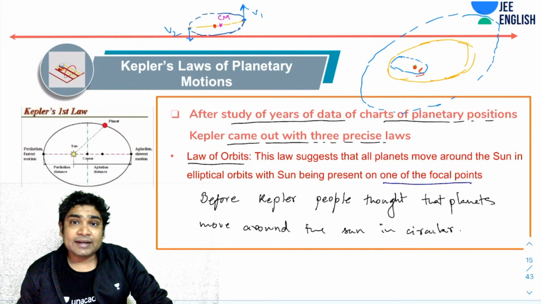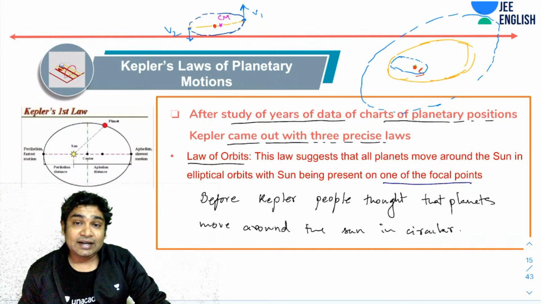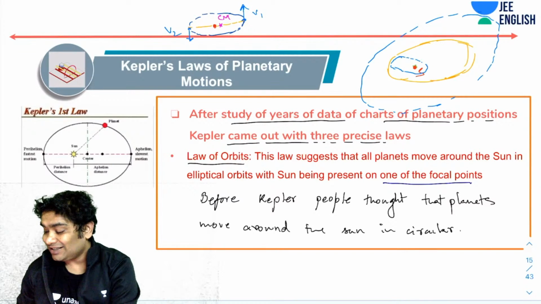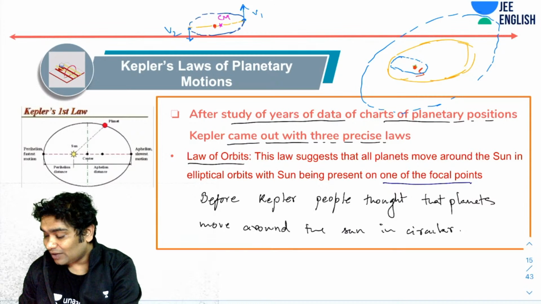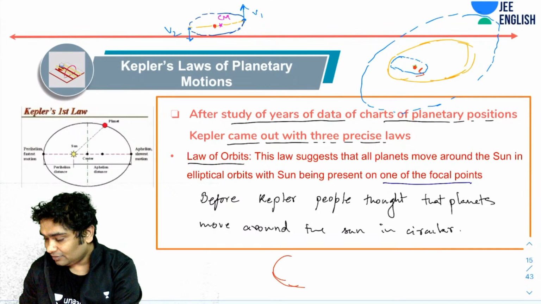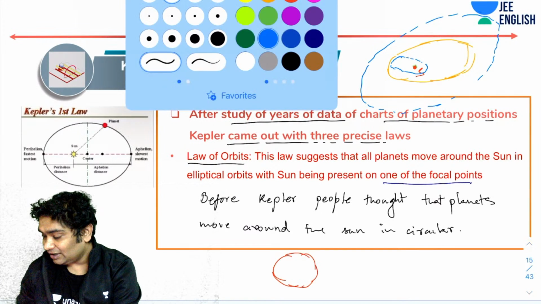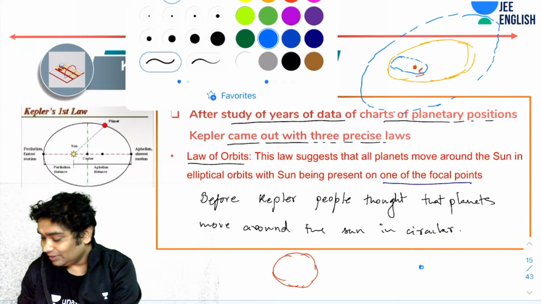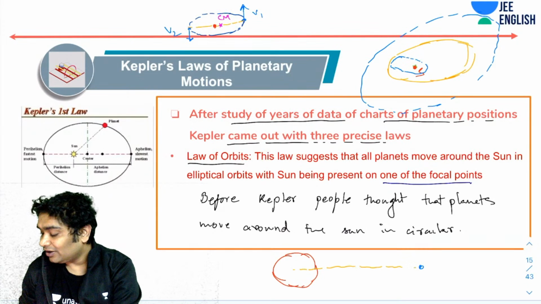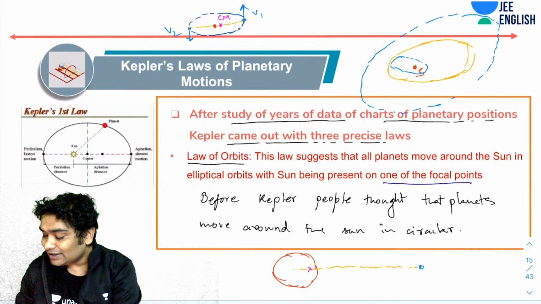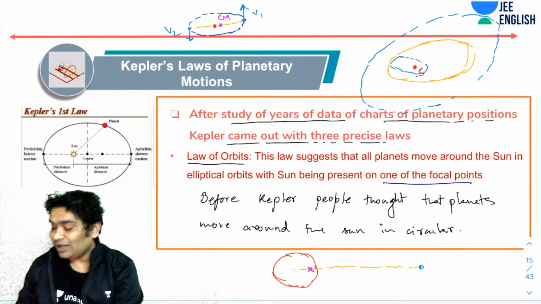Now you will also realize that the Sun is so massive that the CM of the Sun-Earth system lies inside the surface of the Sun. Imagine here is the Sun, and here is the Earth. The center of mass of this system, interestingly, turns out to lie slightly inside the surface of the Sun. That is where the CM of the system lies.